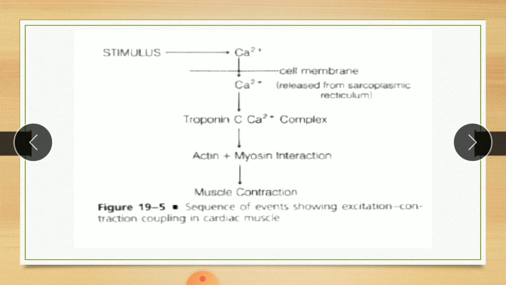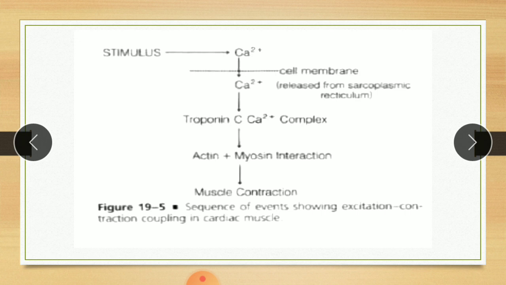Now regarding the mechanism of action. So on cardiac muscle, as we know, in phase 0 there is sodium entry that causes depolarization, which leads to slow activation of the calcium ion channel that allows movement of calcium into the cell.